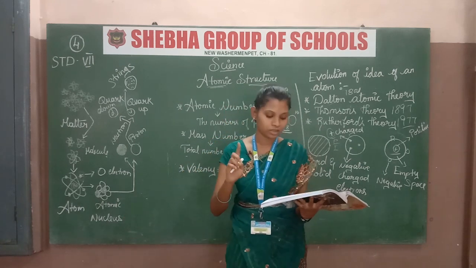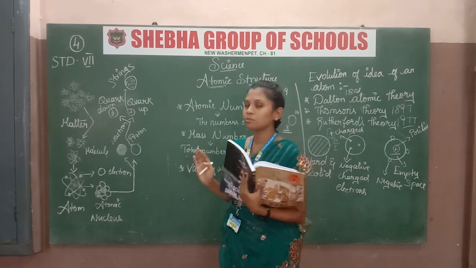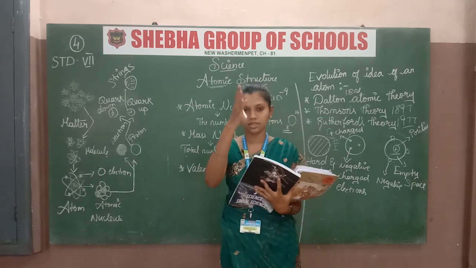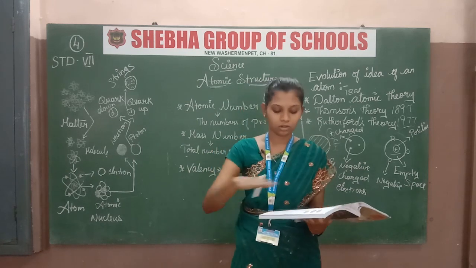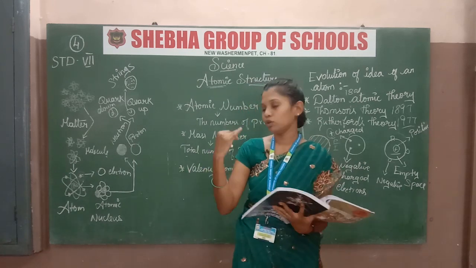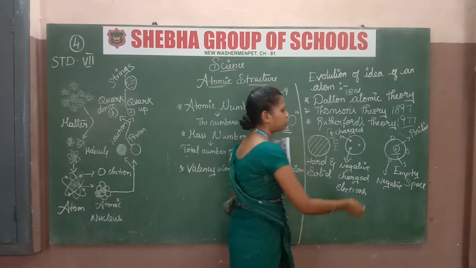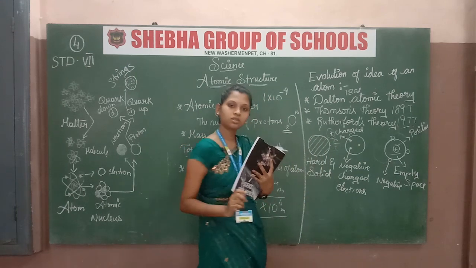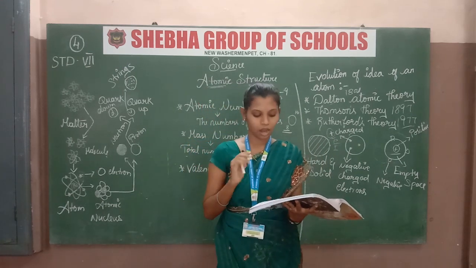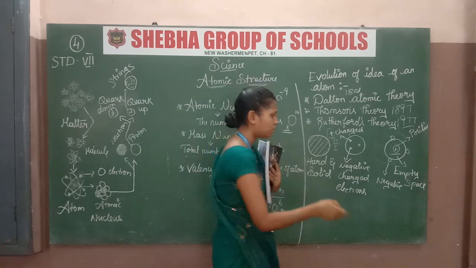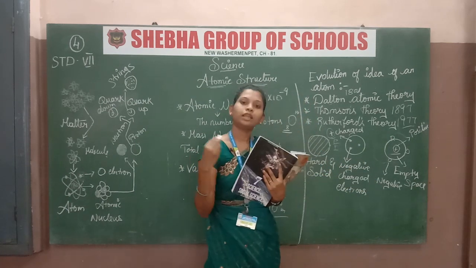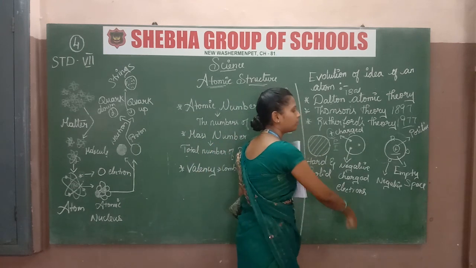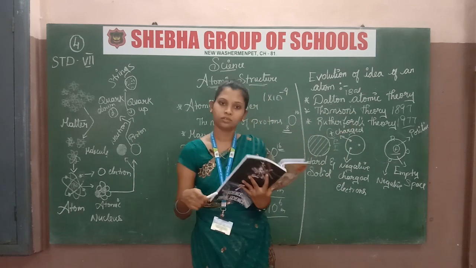The neutron does not have any charge. Neutron means neutral. It does not have positive or negative charge, nothing. It is in the center only. It is a neutral charge. Then we move on to the electron. What is an electron? The electron is around that circle. Electrons are negatively charged particles and they will be around the orbit, like the Earth goes around the orbit of the Sun. Like that, the electron goes around the orbit of the atom.